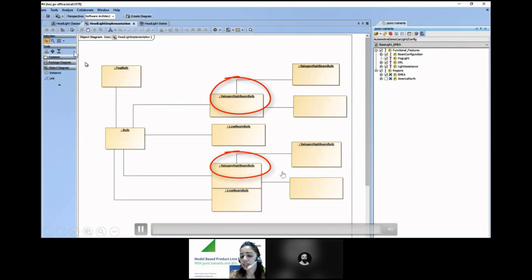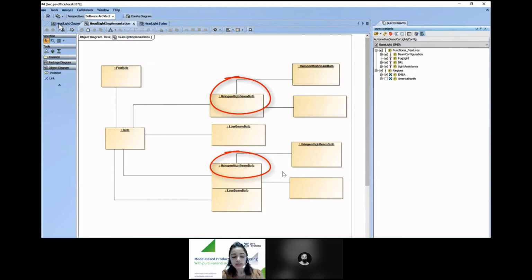So now when we trigger the variant realization transformation for a Teamwork Cloud project, we transform the model of the currently open branch according to the feature selection of the loaded variant model. So therefore, we suggest to create a new branch for each variant and then run the transformation on those branches.